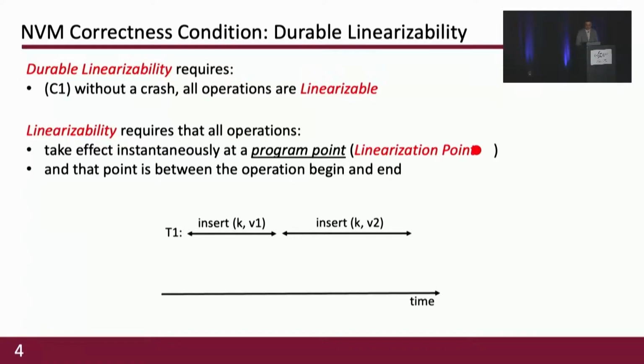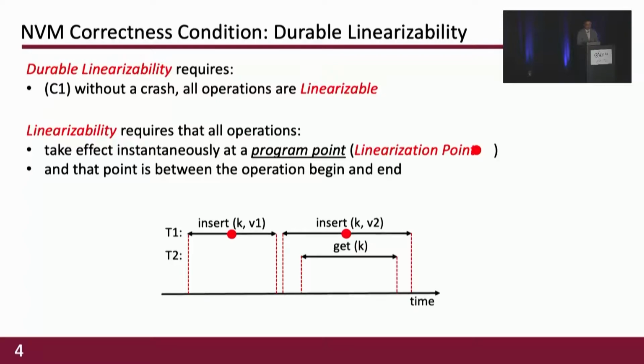Let's take an example here. Thread 1 is executing 2 continuous insert operations, and thread 2 is running a get operation concurrently. Under linearizability, the effect of an operation must be taken between the operation begin and the end. So the get must observe the effect of the first insert, but the get may or may not observe the effect of the second insert.